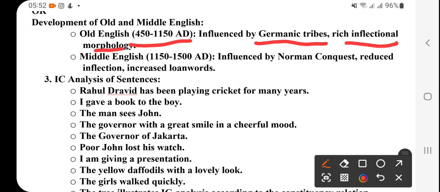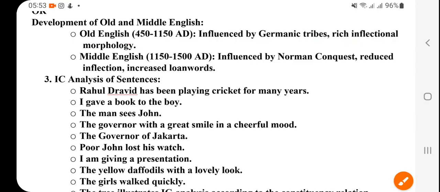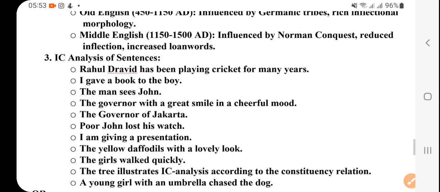Inflectional morphology means that the meaning is not changed, but new forms of words are called inflectional morphology. So in Old English, influenced by Germanic tribes, rich inflectional morphology, right? So a number of words were added but the meaning was the same.